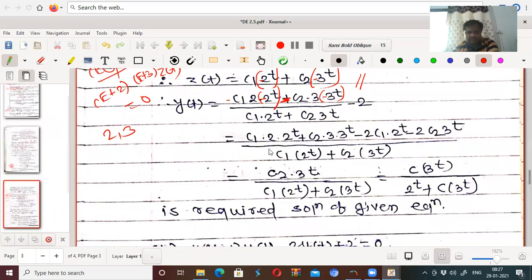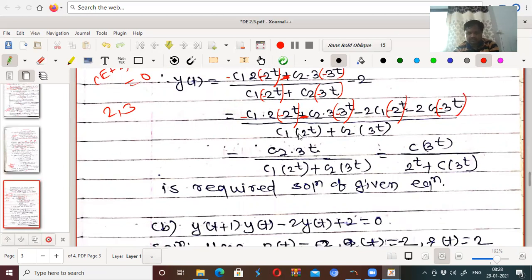Now this will give us minus 2c1 into minus 2 to the power t minus 3c2 into minus 3 to the power t, minus 2 times c1 into minus 2 to the power t plus c2 into minus 3 to the power t, over c1 into minus 2 to the power t plus c2 into minus 3 to the power t.